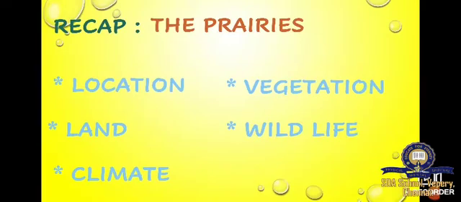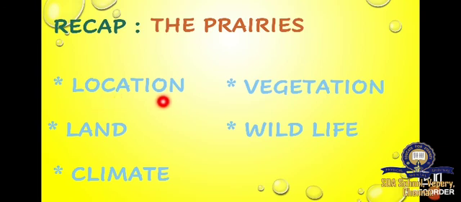We learnt about the prairie. Prairie means what? Grassland. Prairie means grasslands. From which word does it come? It comes from the French word. Where is it located? It is in North America.